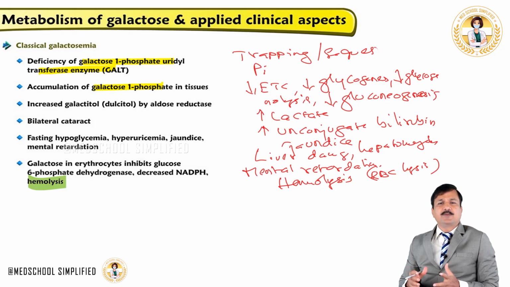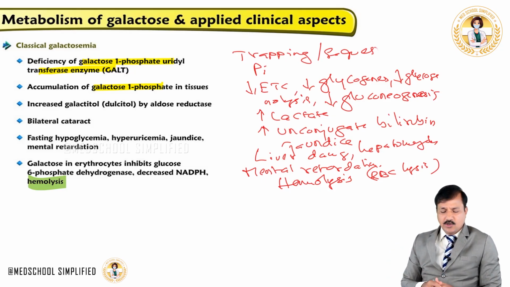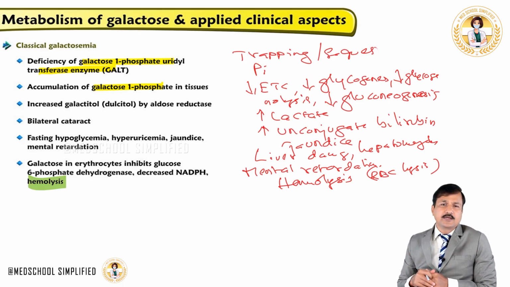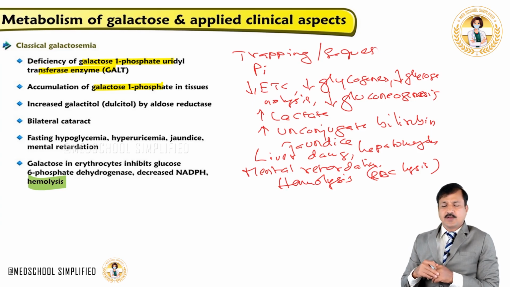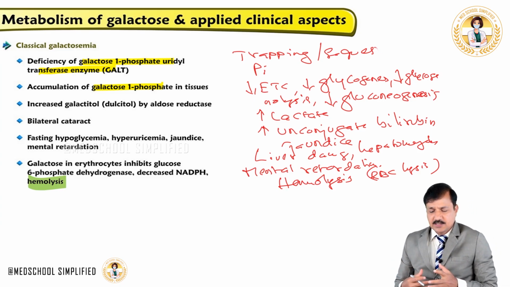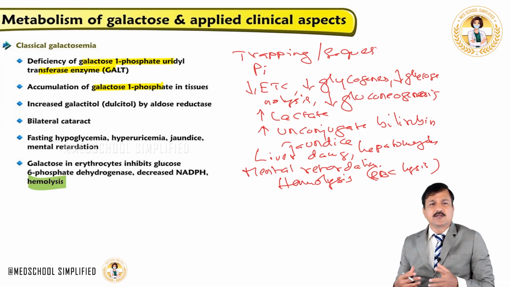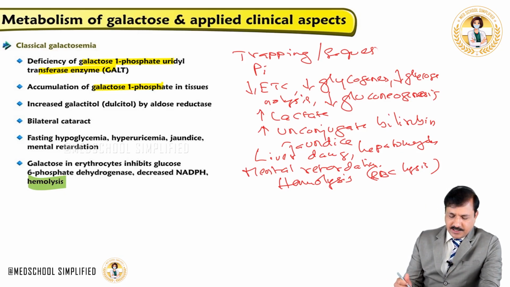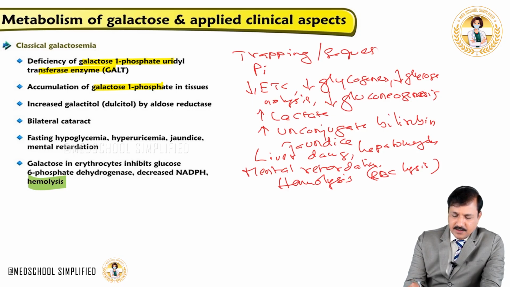And decrease in NADPH means decrease in glutathione, and that decrease in glutathione may lead to increase in RBC lysis. Okay, so these are some of the metabolic abnormalities that you see in galactose 1-phosphate uridyltransferase enzyme deficiency.